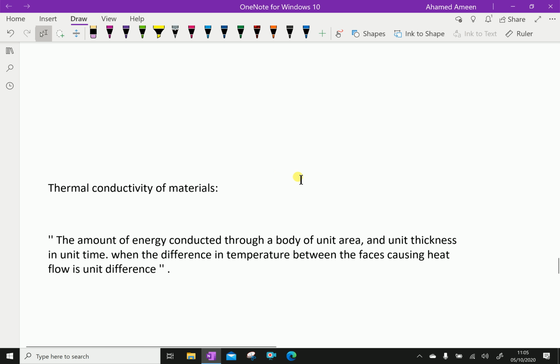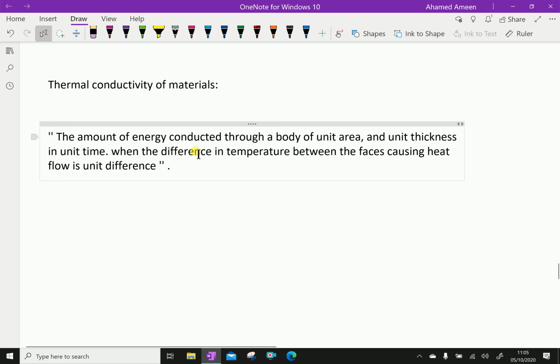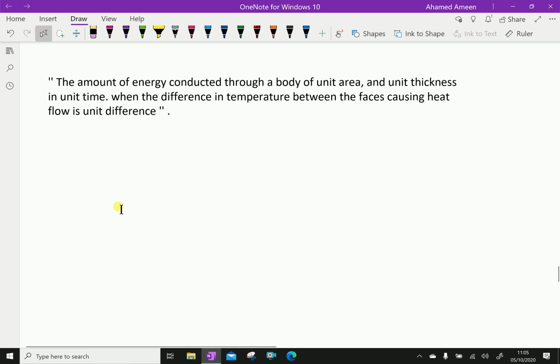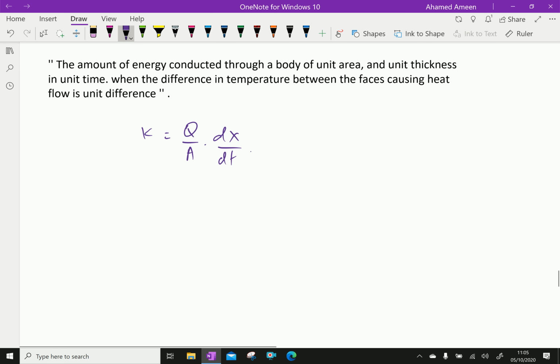Here, the amount of energy conducted through a body of unit area and unit thickness in unit time, when the difference in temperature between the faces causing heat flow is unit difference. That means from the above formula we can write K equals Q over A times dx by dT. For defining this, we will avoid the minus sign.